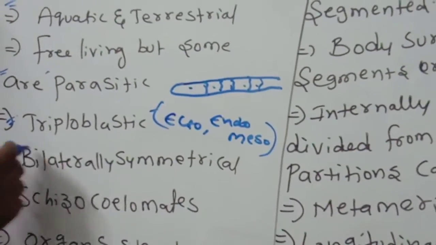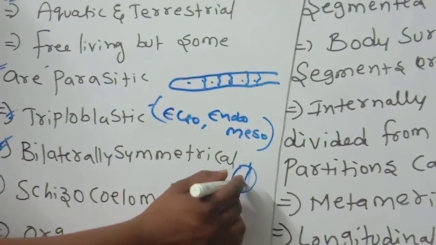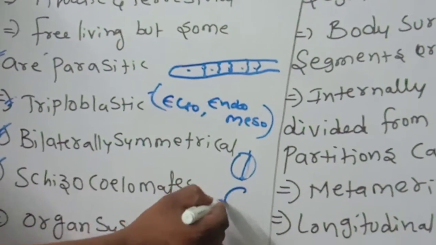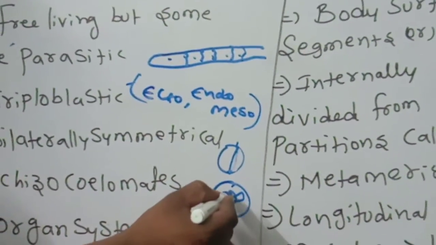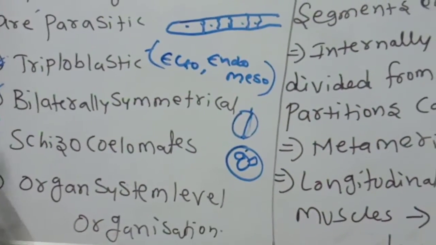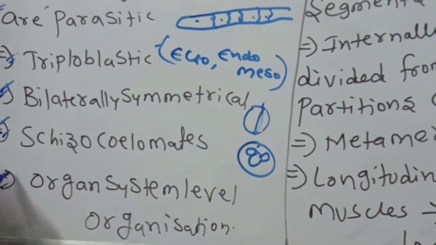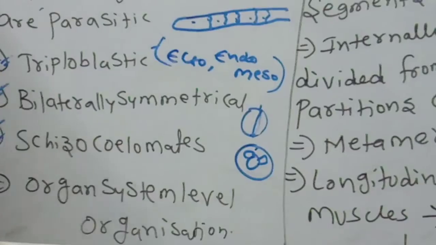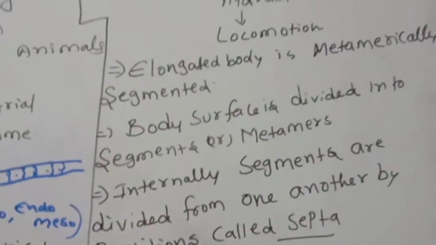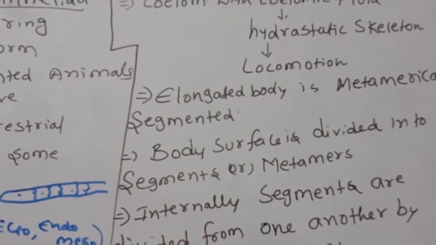They show bilateral symmetry, you know very well. Exact 2 halves we will get. Okay, bilateral symmetrical. Cygocelomates. Okay, cygocelomates, you know very well, pouches are there or not? With these pouches, the mesoderm will be, or coelom will be formed. That's why it's called cygocelomates. Organ system level, organs are there in their body. Organs all together form systems. That kind of organization is there in the Annelida.